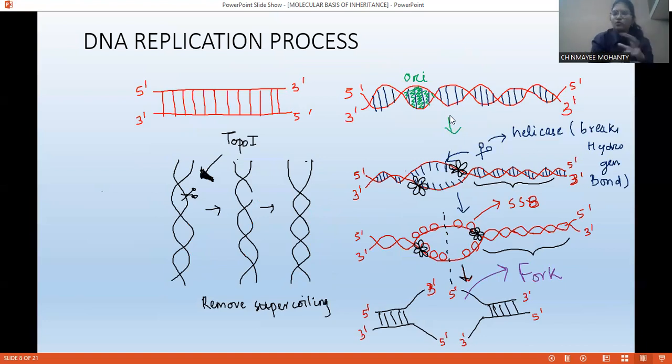So DNA replication, we cannot start DNA replication randomly at any site. There is a particular site from which only the DNA replication will begin. That particular site is called ORI, origin of replication. And there are some enzymes, some proteins, they form a complex. And what is their function? Their function is to find out the ORI site, the origin of replication site.